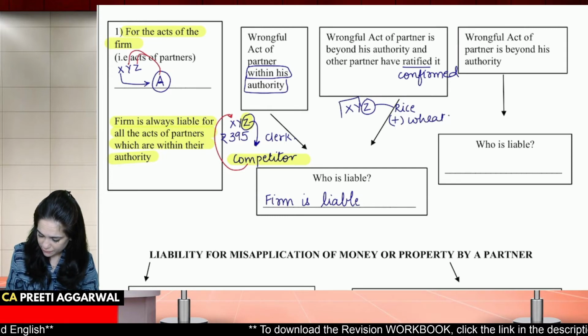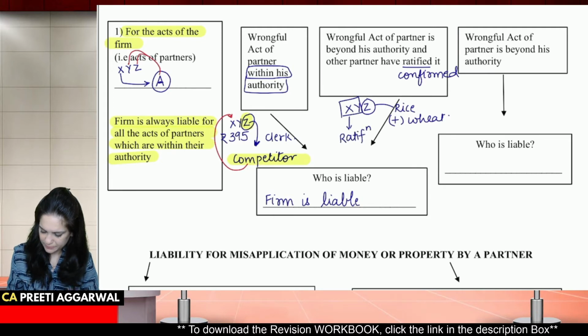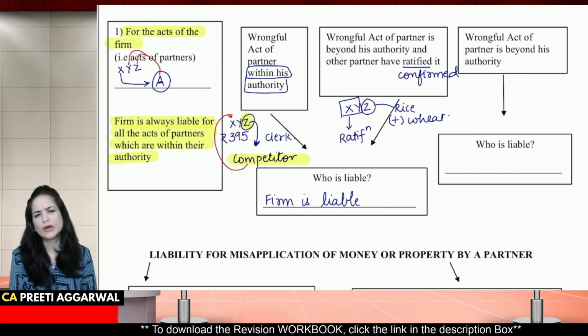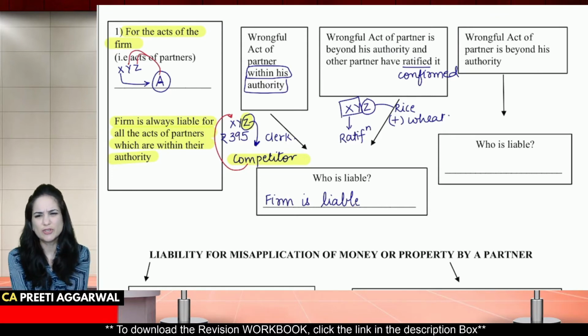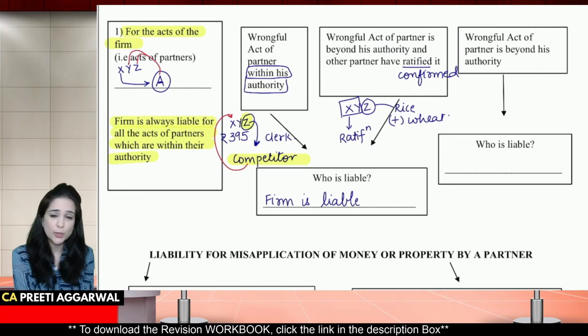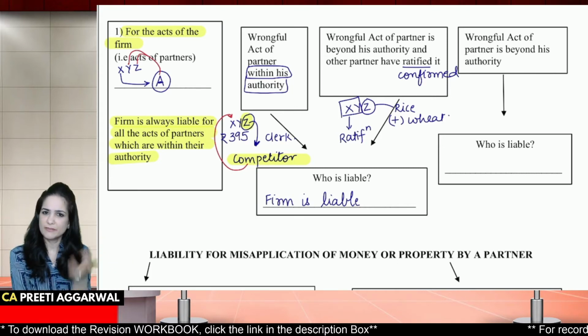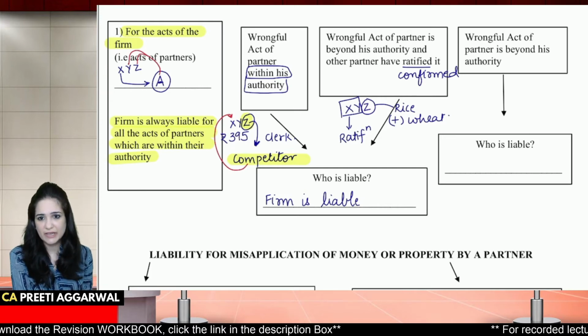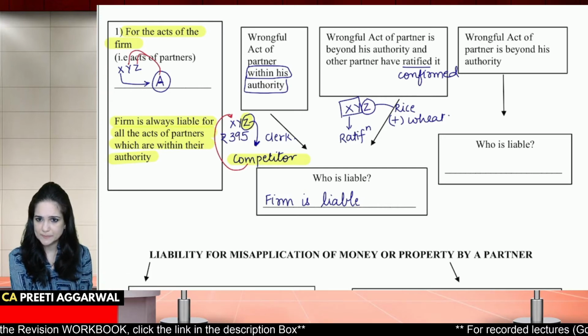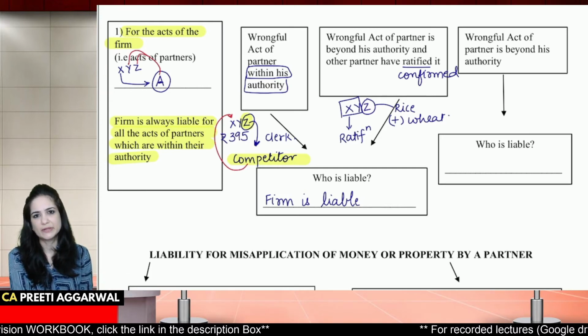Then later on, the firm ratified this act. What is the meaning of ratification? They confirm, okay, it's okay. He was not authorized to buy wheat, but it's of good quality. We are okay with it. We will buy it. We will pay for it. If the firm is ratifying, confirming it later, then the firm is liable.